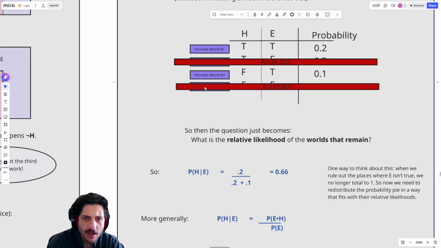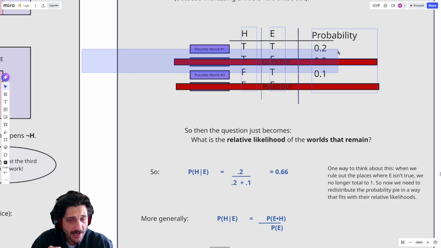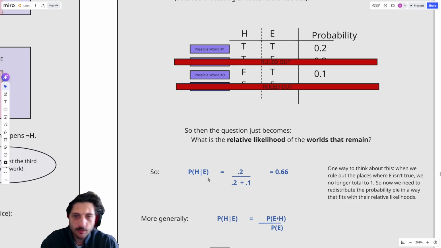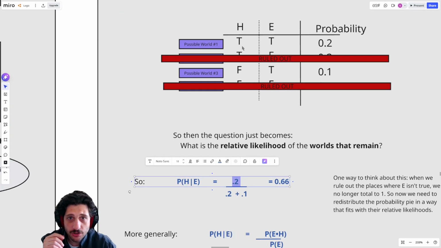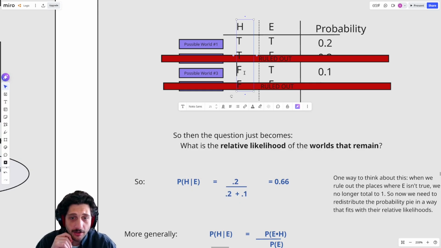So whenever we do Bayes, the idea is we're ruling out some of the worlds and then just renormalizing or reapportioning the amount of probability that's left. And we do it with respect to their relative sizes. Because world 1 is double as likely as world 3 right here, the same should happen when we condition. So that's why we get 0.2, the probability that H is true, divided by 0.2 plus 0.1, the probability that either H is false or it's true.